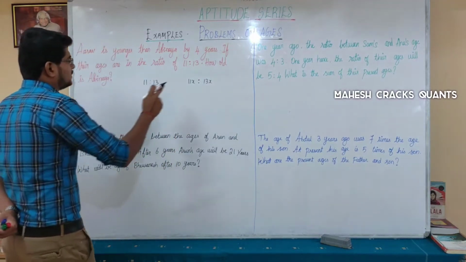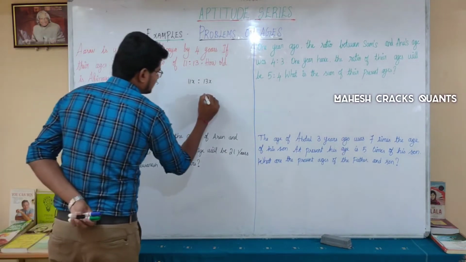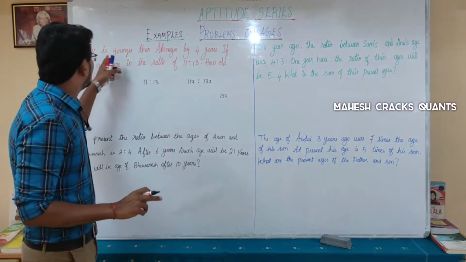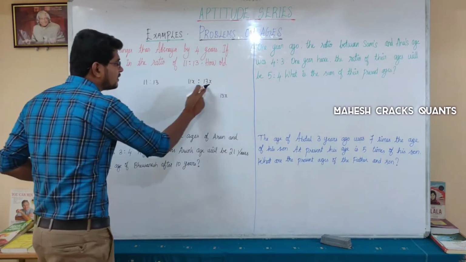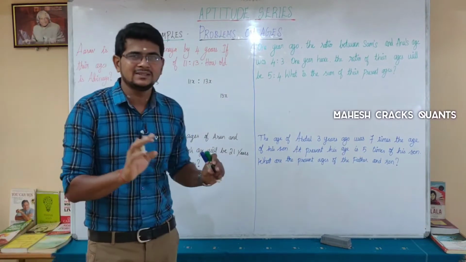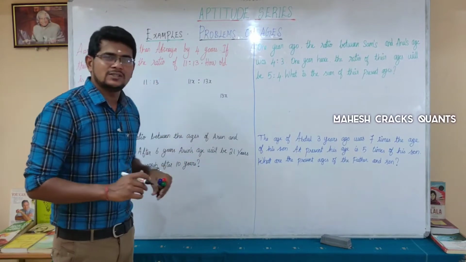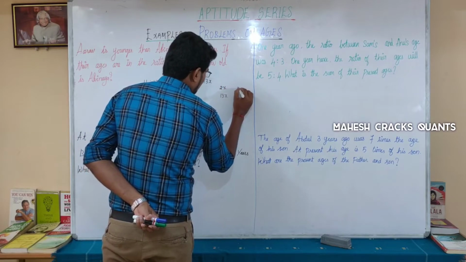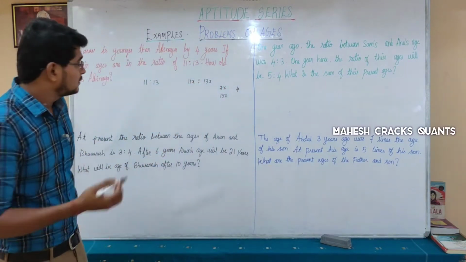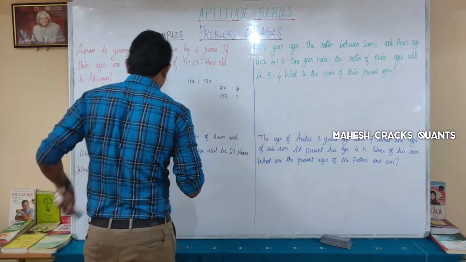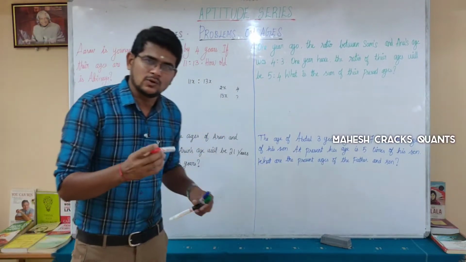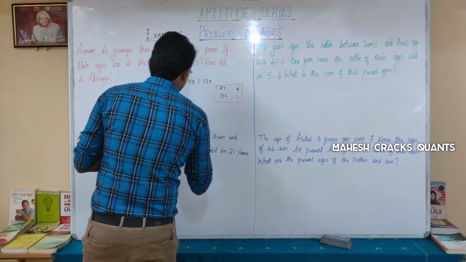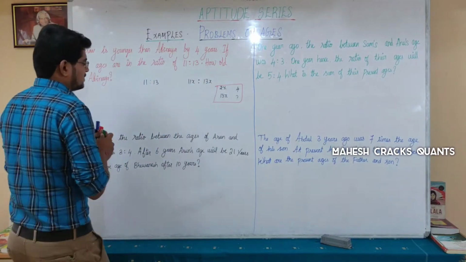Okay, done. Now the question is, how old is Abhinaya? This 13x is what we have to find out. But there is a value we have. What is that? Arav is younger than Abhinaya by 4 years. The difference between these two members is 4 years. What is the difference between these two? 2x. Am I right? 2x is 4. Then what is 13x? We will get the answer. So 2x is 4, 1x is 2. Then 13x is 26. So Abhinaya's age is 26.